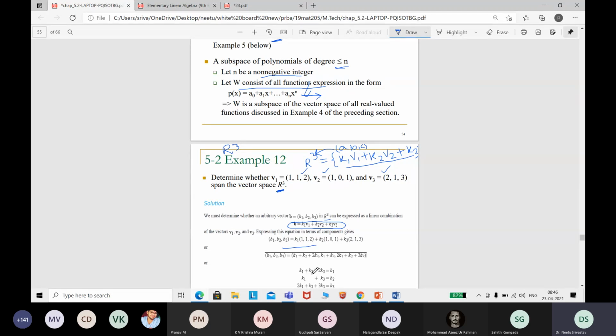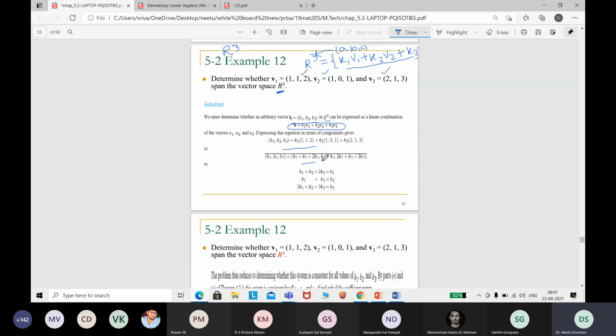b1 = k1 + k2 + 2k3, k1 + k3 = b2, and 2k1 + k2 + k3 = b3. Equating these, we determine whether we can write it. This is a non-homogeneous system, so we have to check the rank of the coefficient matrix A. First, write the augmented matrix, A augmented with b.